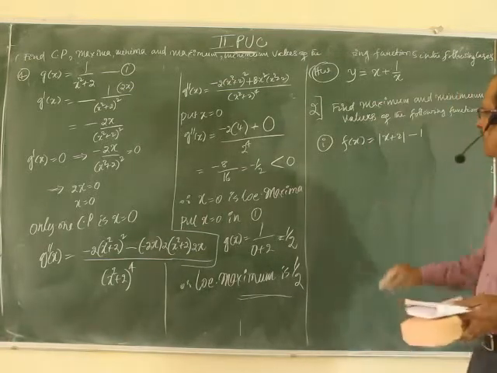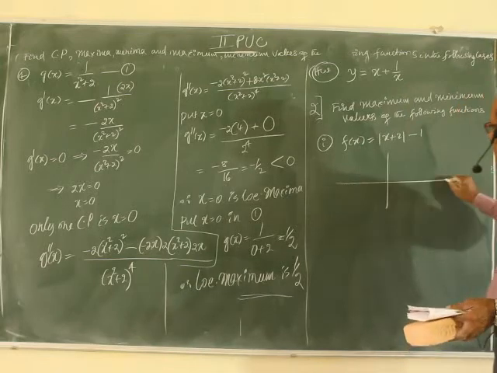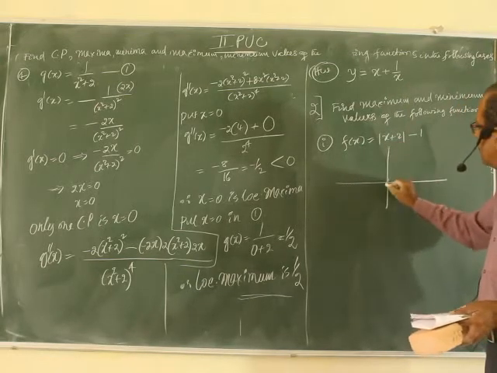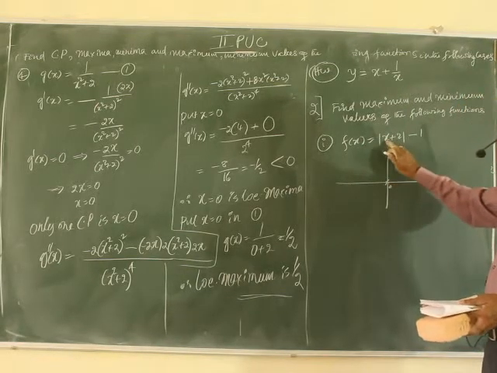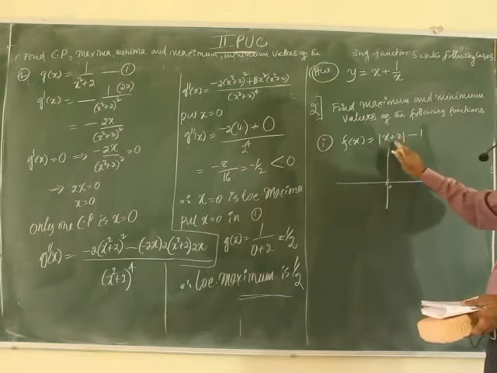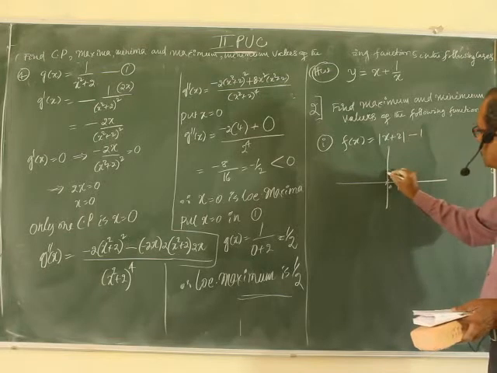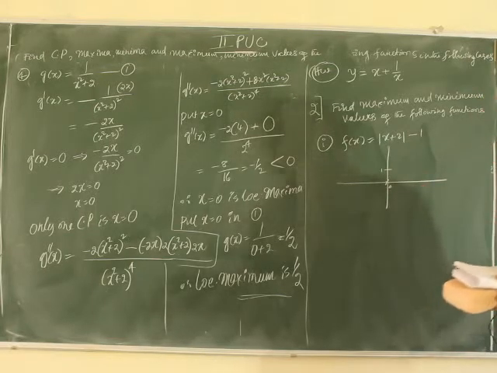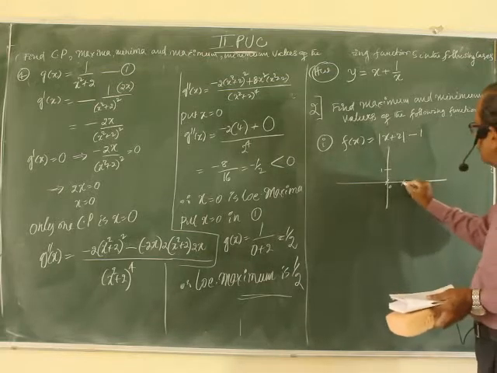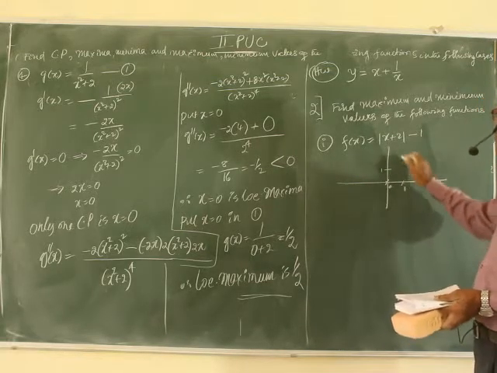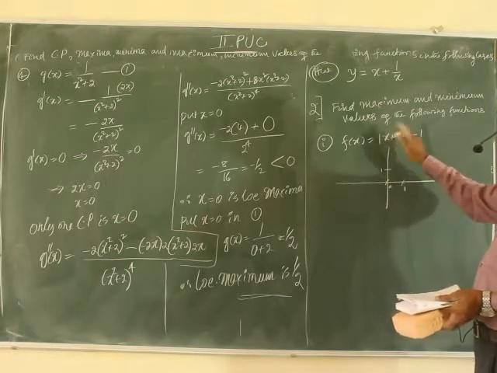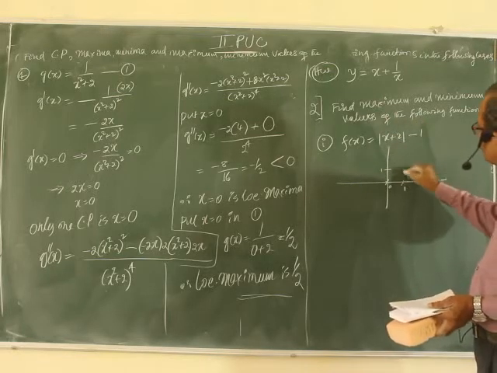Let me draw the graph and tell what about that one. That is better. When x equal to 0, what do you get? 0 plus 2, 2 modulus is 2 itself. 2 minus 1, 1. So it is here. When x equal to 0, it is 1. When x equal to 1, 3 minus 1, 2.